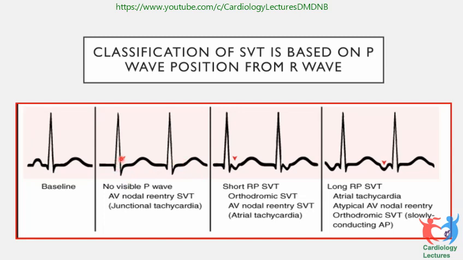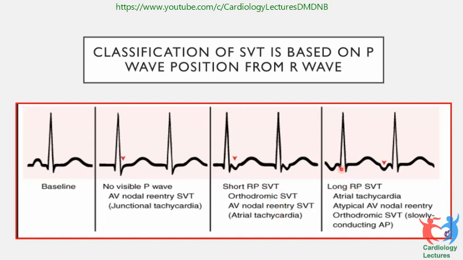Here there is a patient with tachycardia, but there are no P waves visible. So if you don't see P waves, it is basically an AV nodal reentrant tachycardia, because both the atria and ventricles are excited at the same time, so the P waves are hidden under the QRS complex. If you have a P wave outside the QRS complex, a short RP, we say RP interval, RP and PR. See, PR is much longer here, RP is very small. So usually it is orthodromic tachycardia.